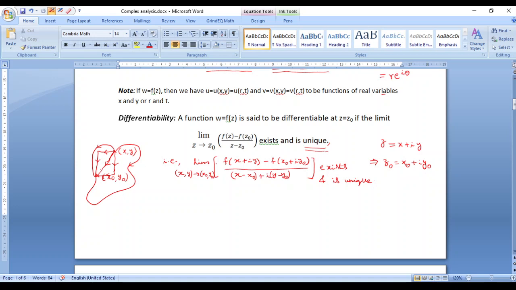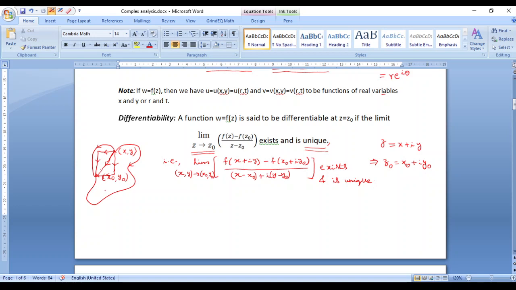Just before that, we are going to define another important aspect pertaining to functions of complex variables, which is something called analyticity. Now, what do you mean by a function being analytic? We say that a function w equals f of z is said to be analytic at z equals z naught if it is differentiable at z equals z naught and in its neighborhood.